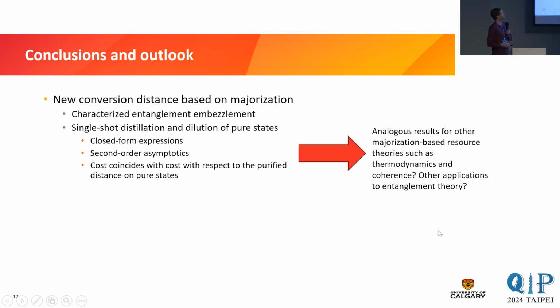Now, what can you do next? Well, I'm pretty sure analogous results should hold for other majorization-based resource theories as well, right? So a priori, I don't see why it shouldn't be possible to find or to define conversion distances in a very similar manner for coherence or thermodynamics. And I guess it might also be useful for other applications in entanglement theory, in particular if you want to send some error to zero anyway.